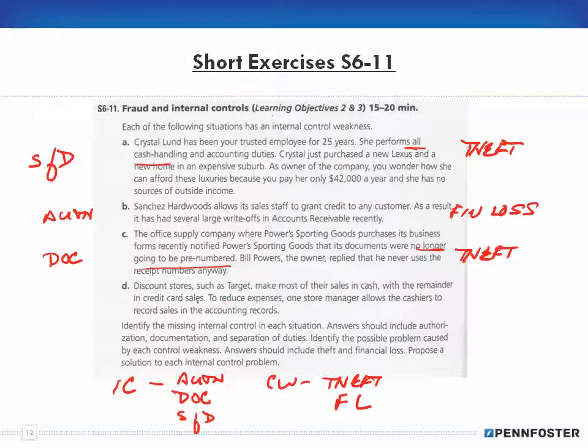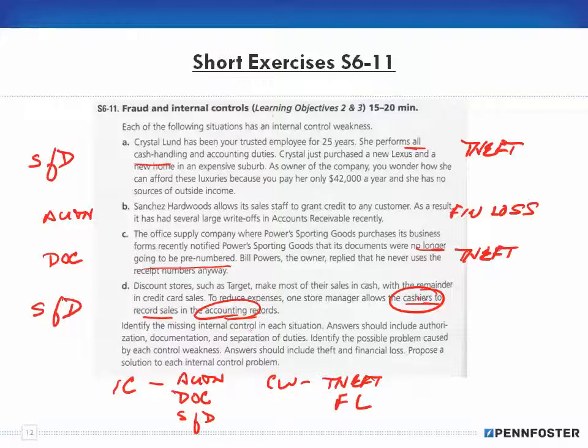Okay, and D, discount stores such as Target make most of their sales in cash, with the remainder in credit card sales. To reduce expenses, one store manager allows the cashiers to record sales in the accounting records. Okay, the store manager allowing the cashier to record the sales in the accounting records. So the cashier is making the sale, and they're recording it in the records. Okay, that's a lack of separation of duties.